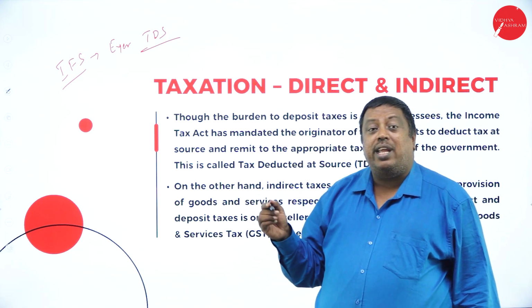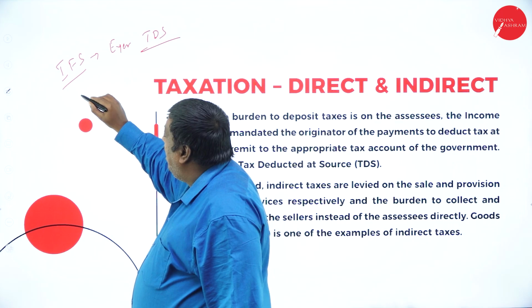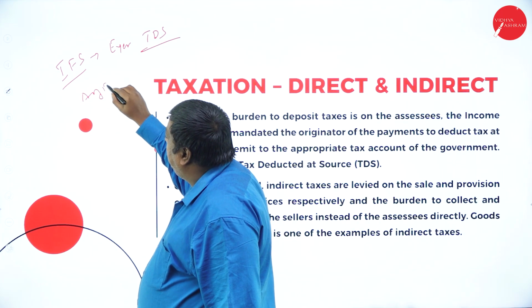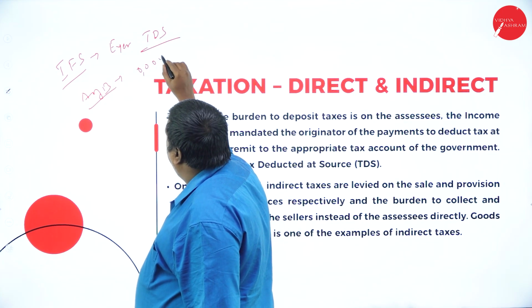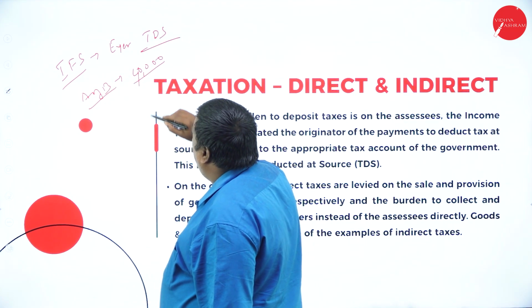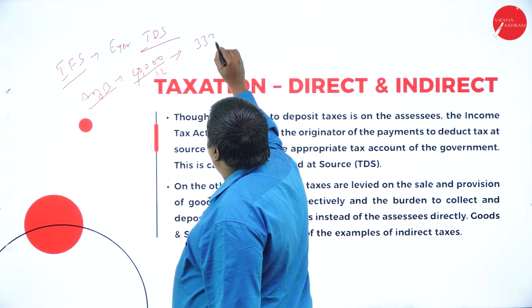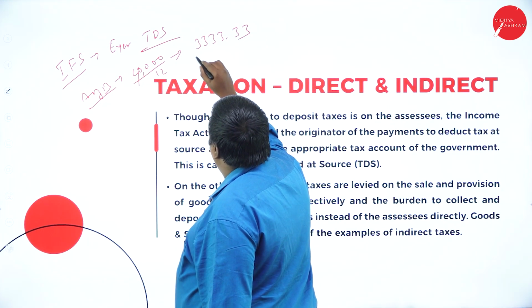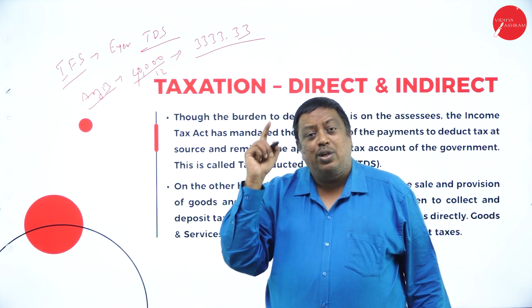The employer can calculate and say, my dear employee, this is the amount of benefit you are going to receive. For that, you have to pay tax of at least 40,000. For that, I'll divide it by 12, so you have to pay